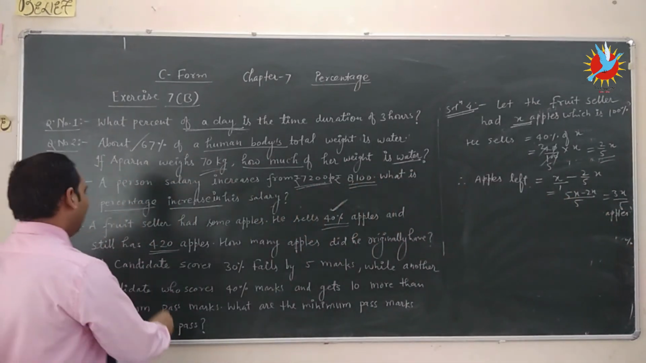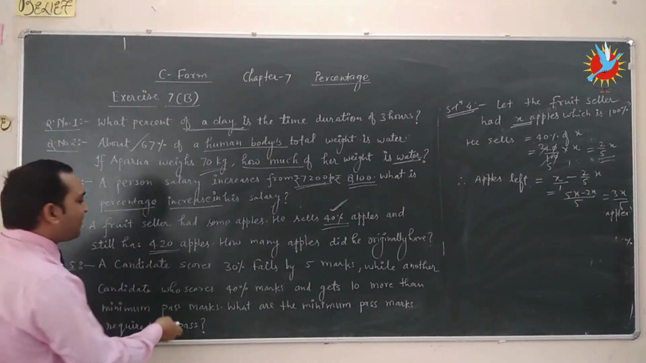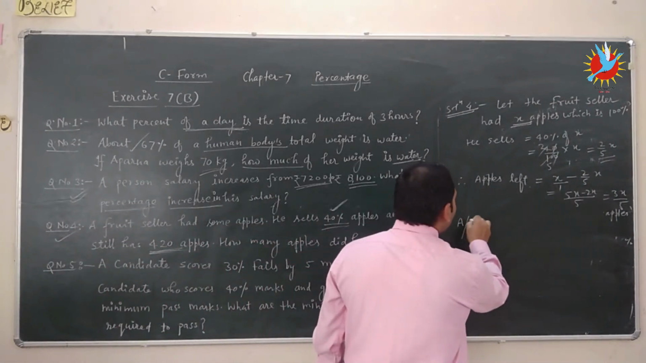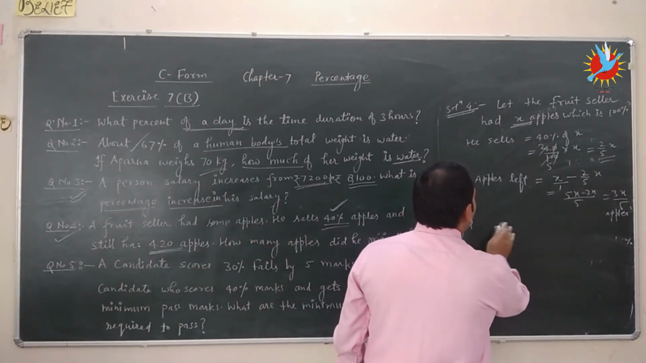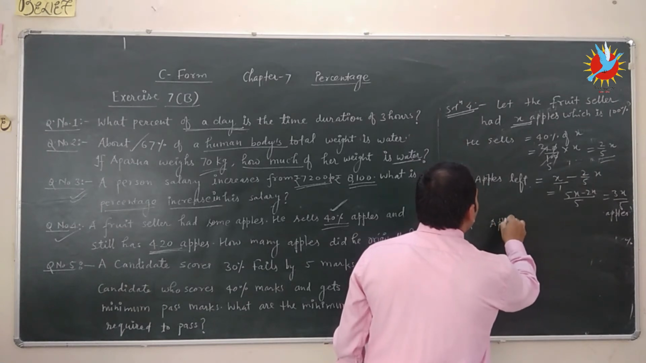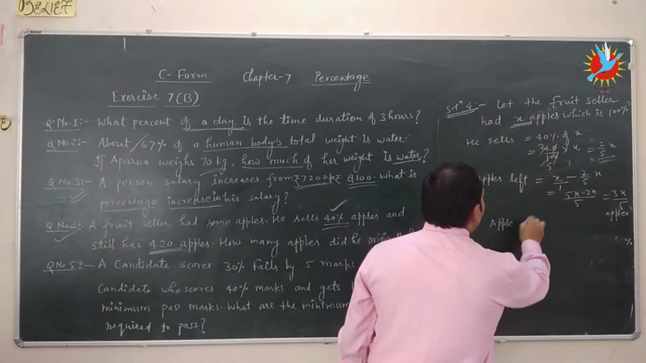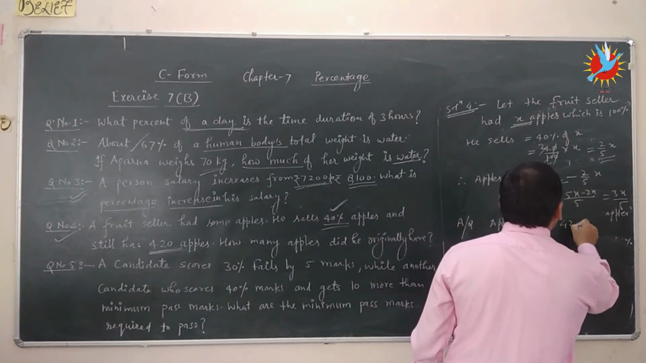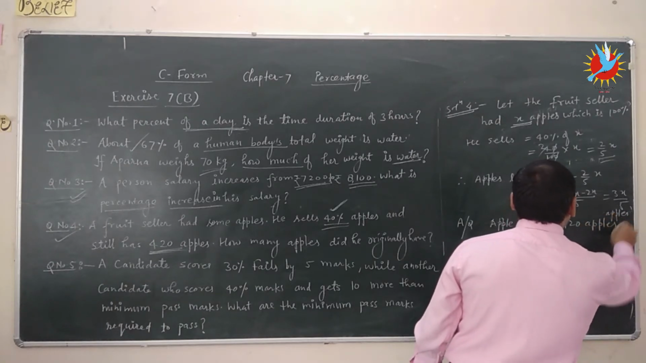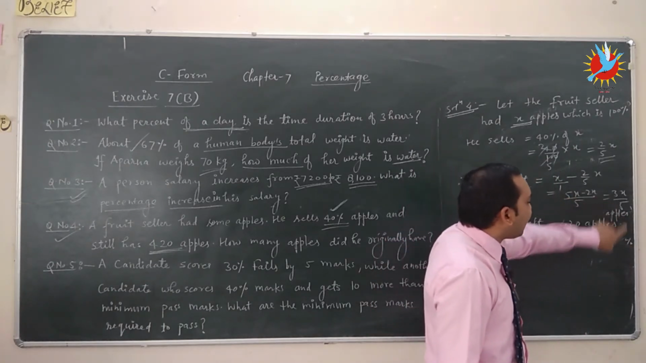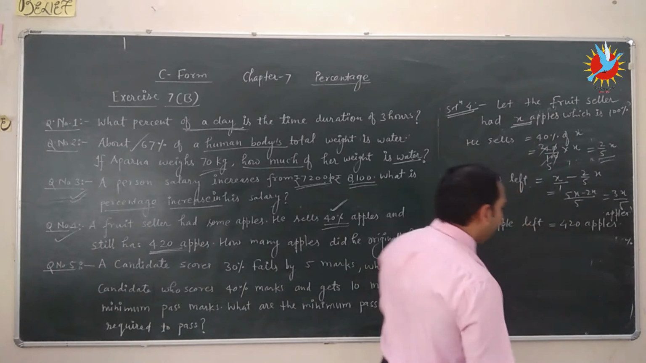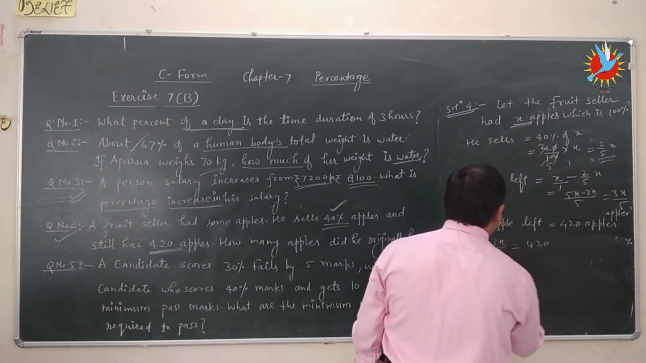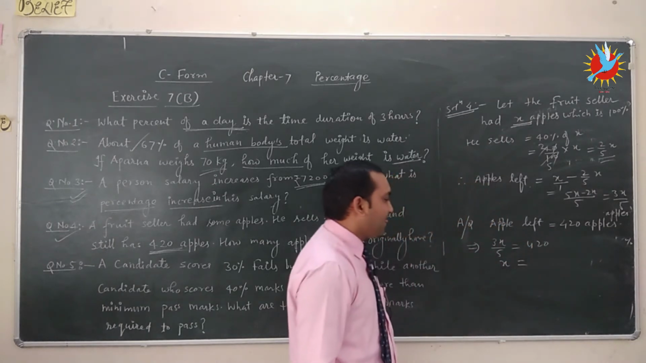Now he has 3x upon 5 apples, which is equal to 420 apples. According to the question given here, apples left is equal to 420 apples. It means the value of 3x upon 5 is 420, which implies that 3x upon 5 is equal to 420. We find the value of x.